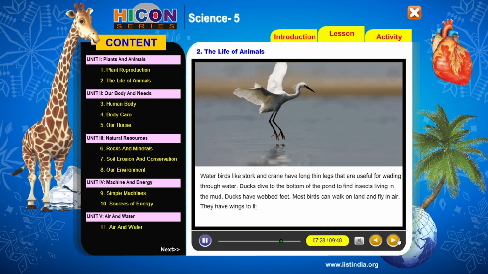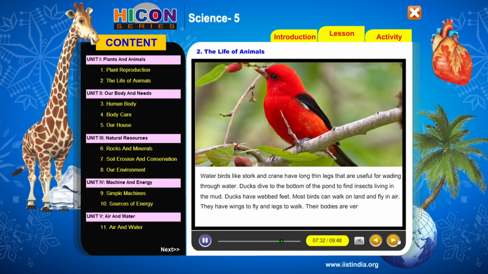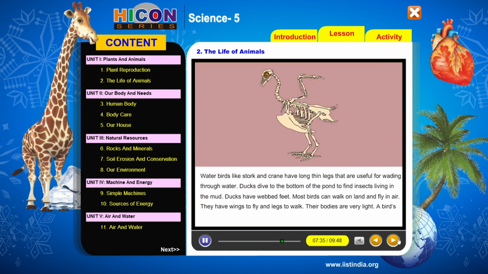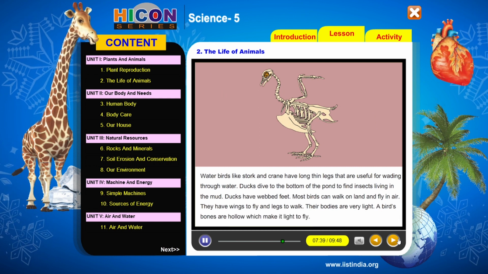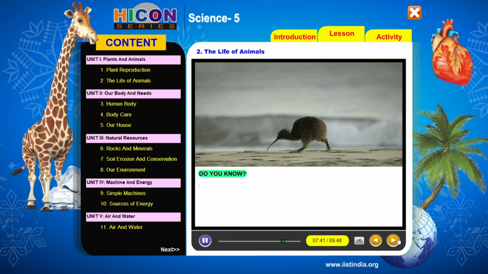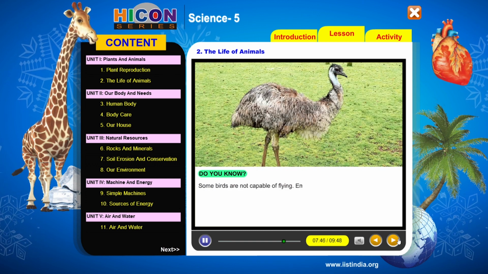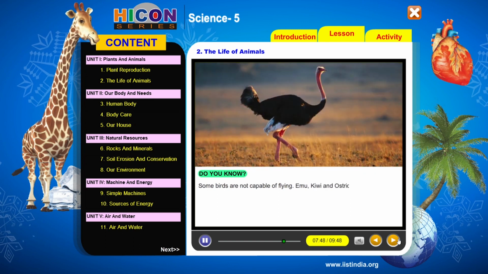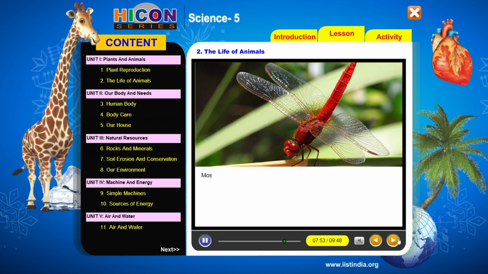Most birds can walk on land and fly in air. They have wings to fly and legs to walk. Their bodies are very light. A bird's bones are hollow, which make it light to fly. Do you know some birds are not capable of flying? Emu, kiwi, and ostrich are flightless birds with weak wings.